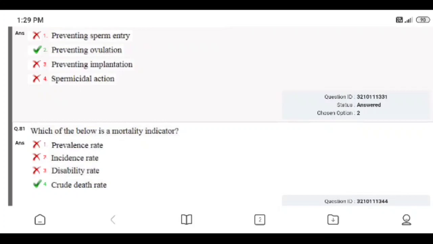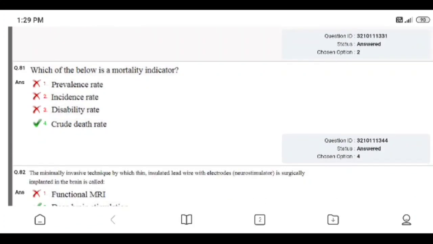Question number 81. Which of the below is a mortality indicator? Options: absence, prevalence rate, incidence rate, disability rate, crude death rate. Right option is crude death rate. Answered correctly by me.